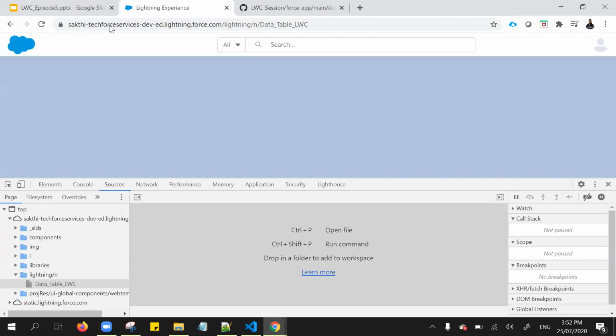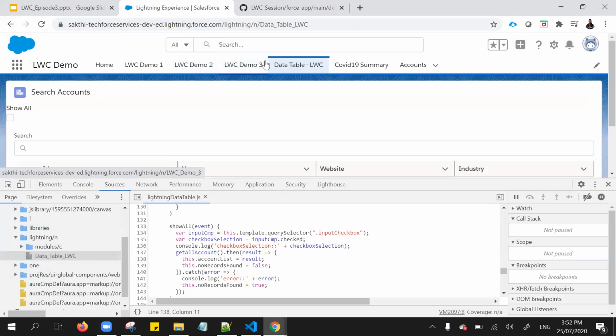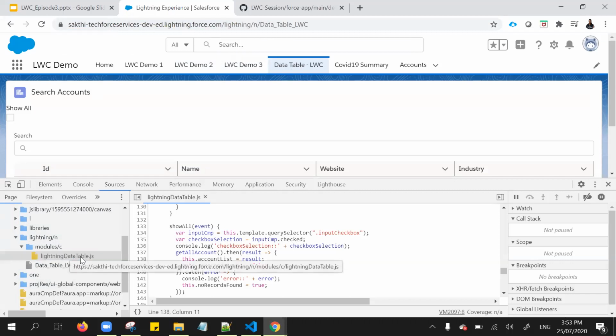For this particular page, we use the data table LWC. If you click this module, you will get that relevant component. So click that Lightning data table. So this is production mode. Actually, I have not enabled the debug mode. Okay, so in that case, if I have not enabled the debug mode, we get the JavaScript in a minified way.